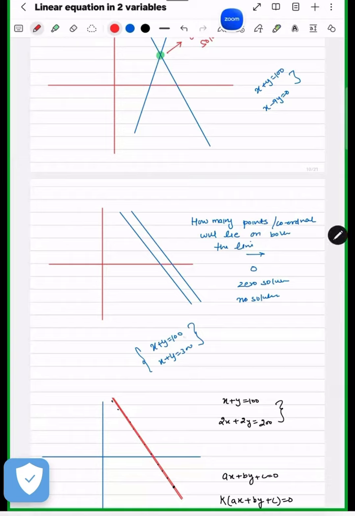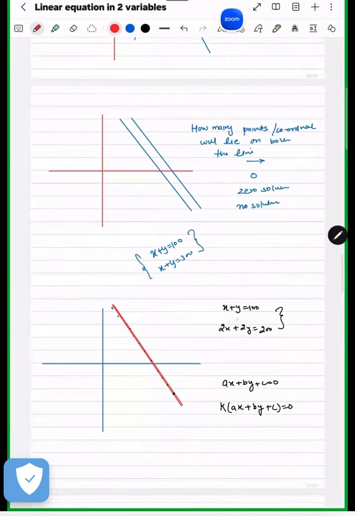Now in terms of equations, for example, I'm saying I bought one pen and one pencil for 100 rupees. Now I'm saying I bought one pen and one pencil for 300 rupees. You will say it is not possible that one time you are giving 100 rupees and the other time 300 rupees. So that is the scenario in which it is not possible.